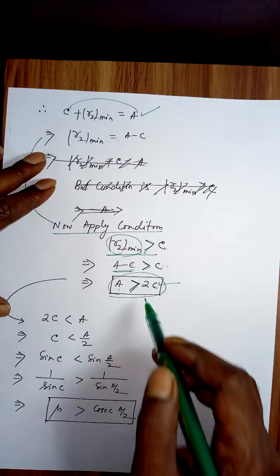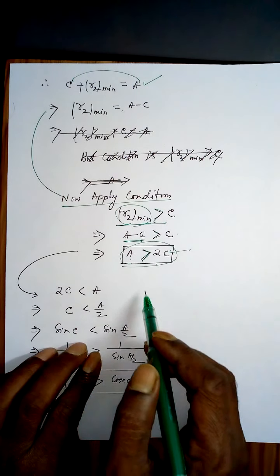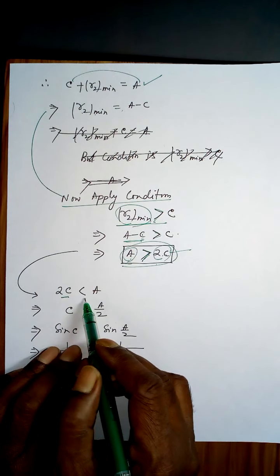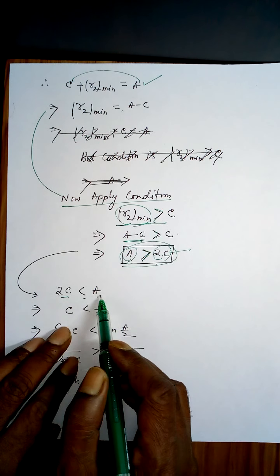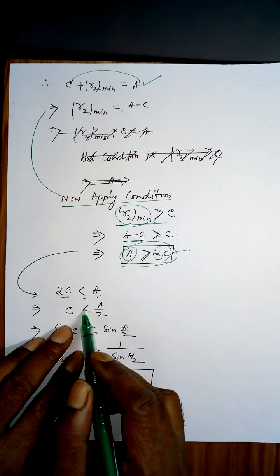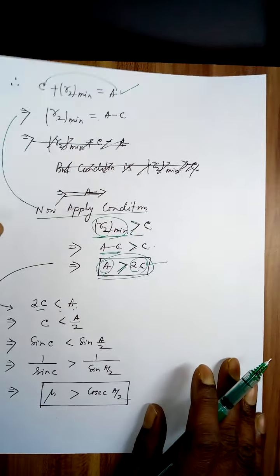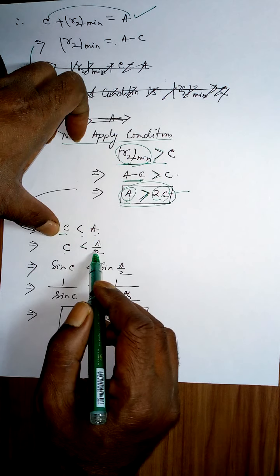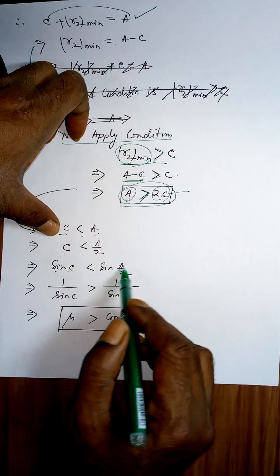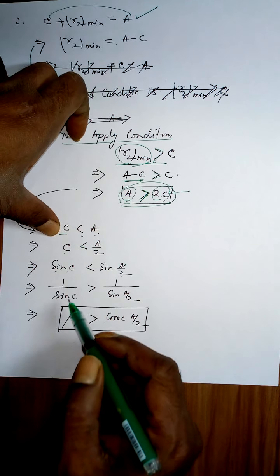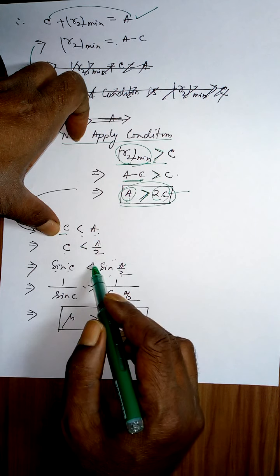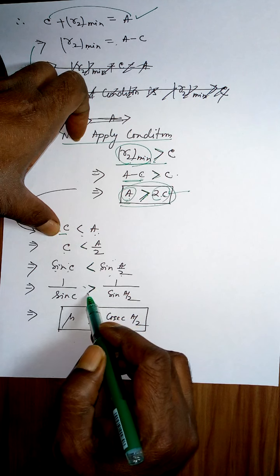Let us further simplify this. Now A is greater than 2C, therefore 2C is less than A. Divide it, so C is less than A by 2. Now taking sine of both sides, sine C is less than sine A by 2. Now take the reciprocal. If you take the reciprocal, this symbol will change, it will become greater.